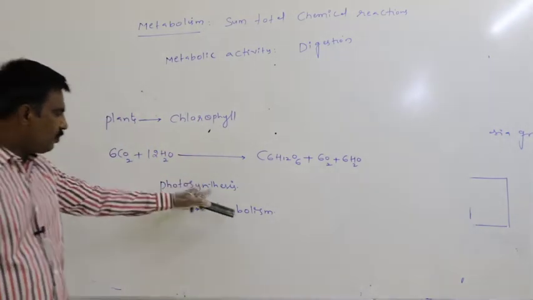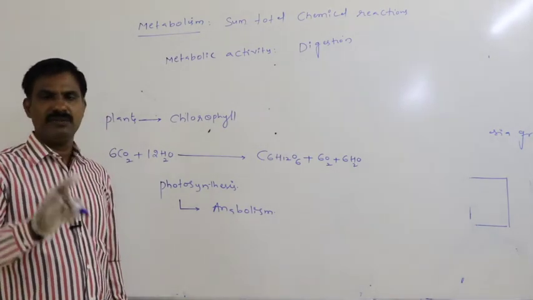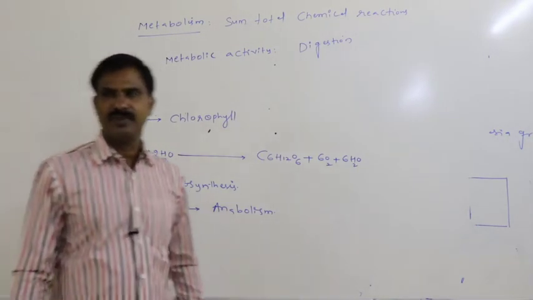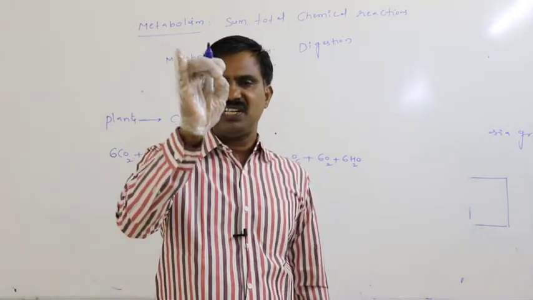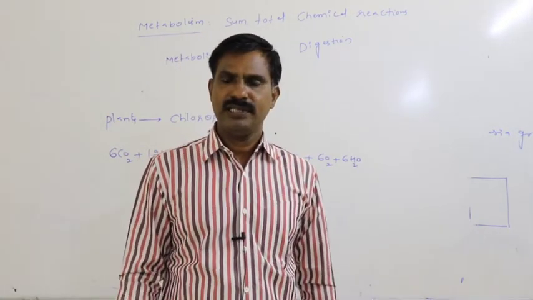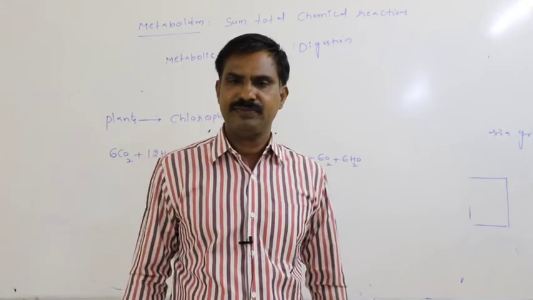This is the anabolic activity. Anabolic activity is nothing but synthetic activity. Any type of substance synthesis that takes place is said to be anabolism, that is the anabolic activity.